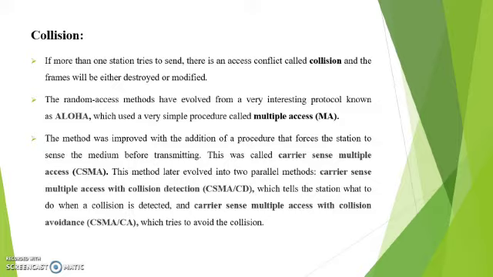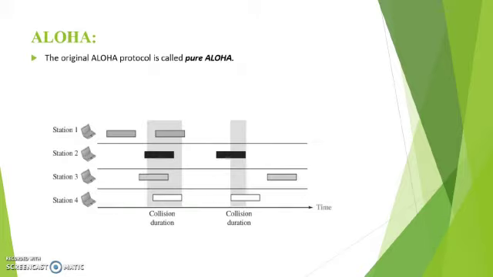This method later evolved into two parallel methods: carrier sense multiple access with collision detection, that is CSMA/CD, which tells the station what to do when a collision is detected, and carrier sense multiple access with collision avoidance, that is CSMA/CA, which tries to avoid the collision. This is the representation of Aloha. Aloha is also called pure Aloha.